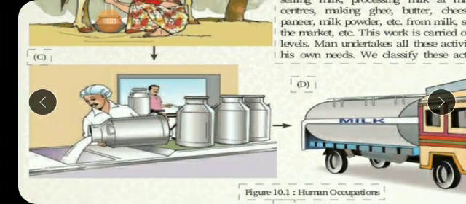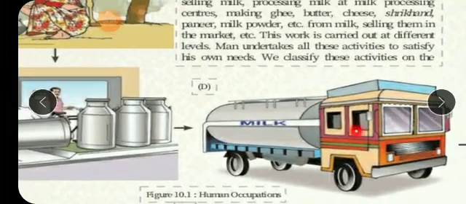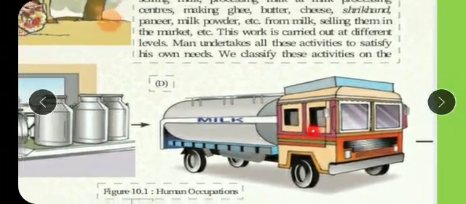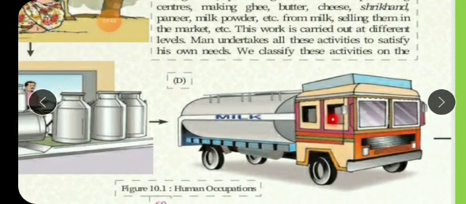Once it gets the milk, it is transported through a truck. Now when the same milk is loaded on the truck, this comes under tertiary occupation. This transportation facility is a special complementary service given to these milk centers, so these truck drivers come under what, children?